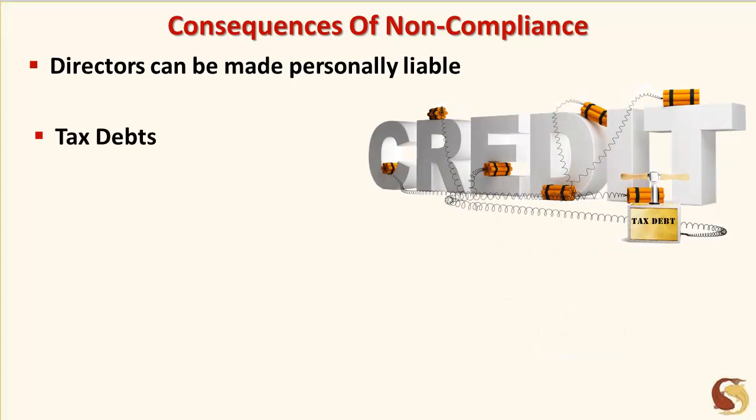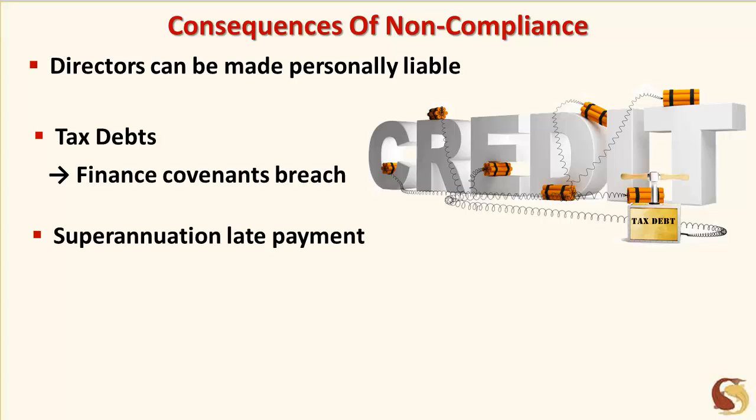Non-compliance is likely to put the business in breach of covenants of financing facilities. Look, you do not want to have what I'll term as interesting discussions about tax debts with your bank. It's very hard, in fact virtually impossible, to get financing if your business has tax debts. Tax debts are considered to be a sign of poor financial management. Late payment of the superannuation charge can also mean that this expense is no longer tax deductible for your business.